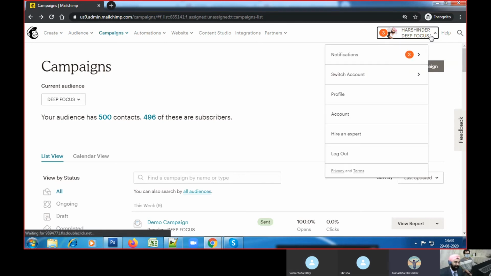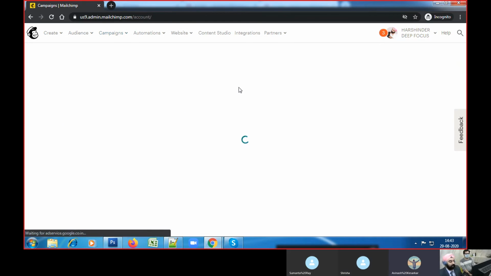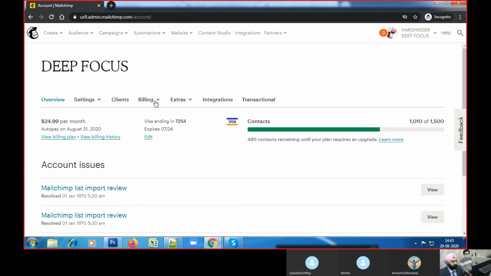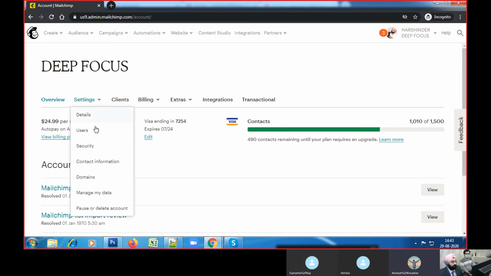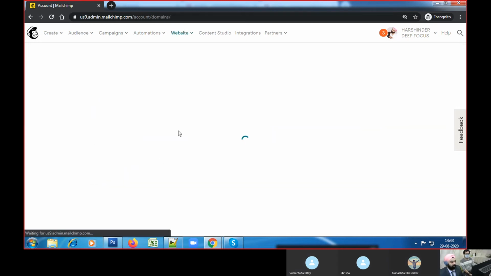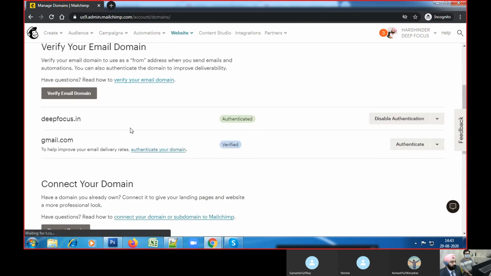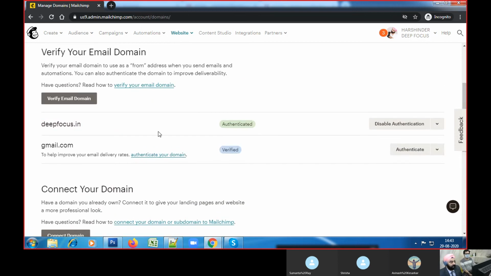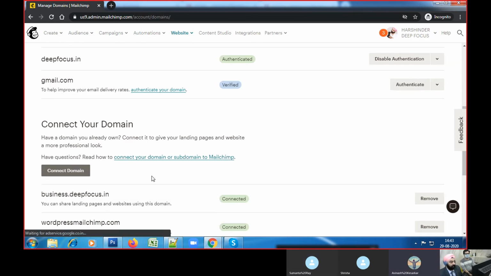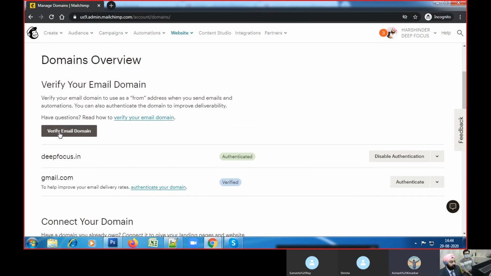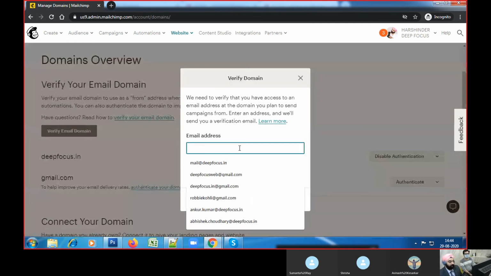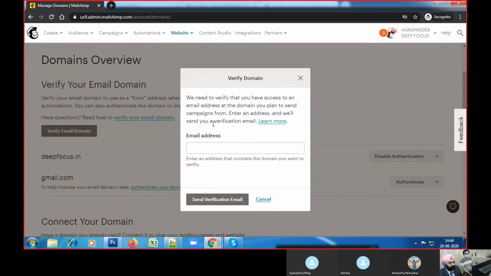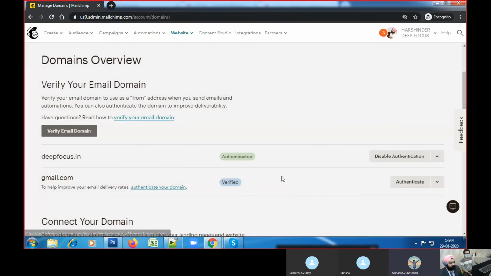No problem. One final thing is that just before sending, because I am an author, I don't have the permission to do this. Just go to settings and click on domains and make sure that the domain you will use to send, if it is Finmo India, you add this domain and authenticate it. Very simple process. You click on verify email domain and add your email ID from which you will be sending. When you click on send verification, it will verify your email and domain. Okay. Great.